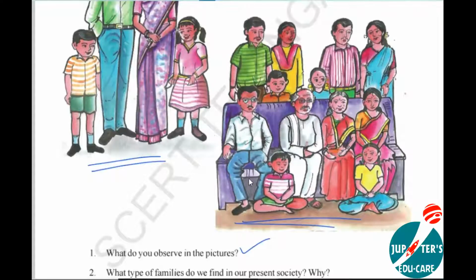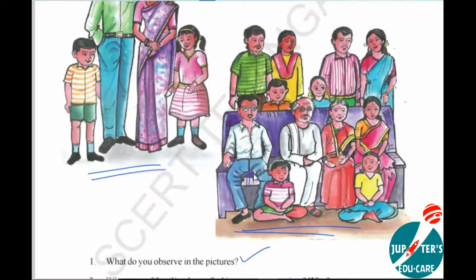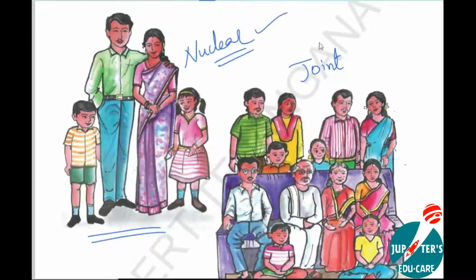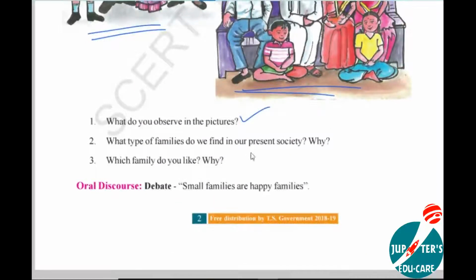We will call it a joint family and a nuclear family. Nuclear means mother, father, and your sister, or else you and your brother. And here grandmother, uncle, aunt, and everybody will be there. This is the difference.